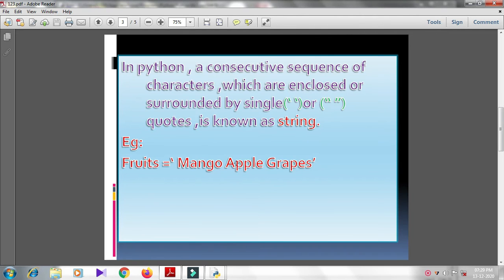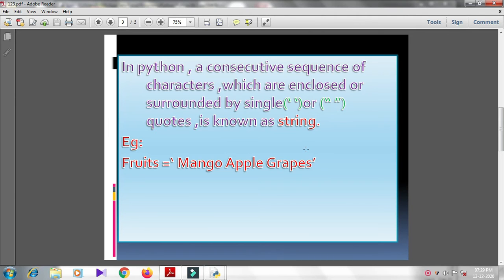What are strings? In Python, a consecutive sequence of characters which are enclosed or surrounded by single or double quotes is known as a string. It may include a letter, a number, special character, white space or a backslash. A string may be specified by placing the member characters of the sequence within quotes: single, double or triple. Python treats single quotes the same as double quotes.